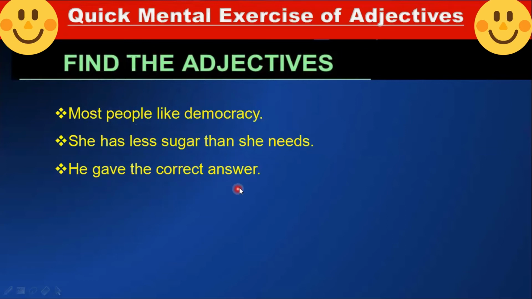He gave the correct answer. Answer is a noun and the word which describes the answer is an adjective, and that word is correct. Correct is an adjective.